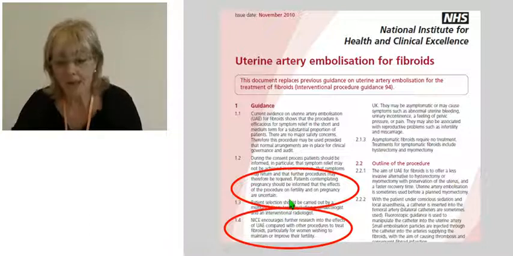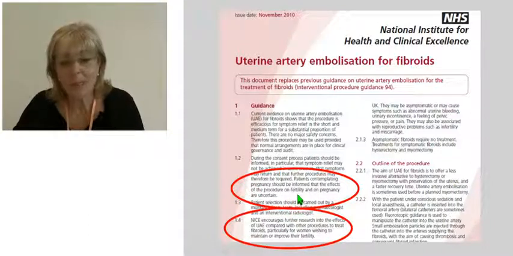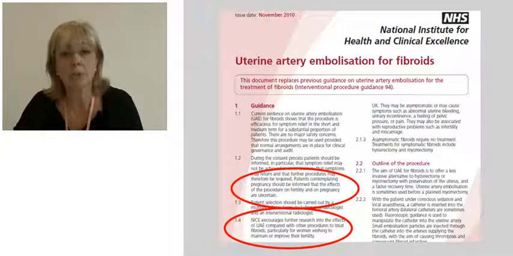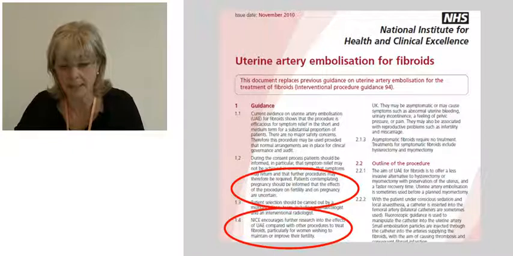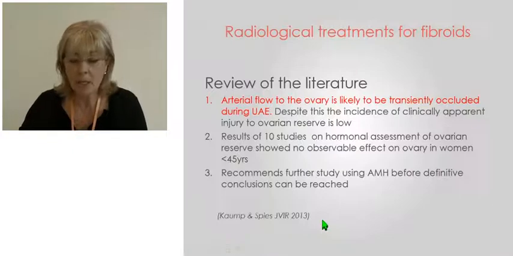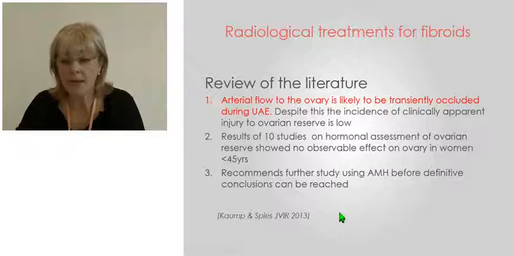That doesn't mean that the literature is stating that the results are poor. It's stating quite simply that there isn't sufficient literature to be able to produce evidence-based guidance, and they encourage further research.